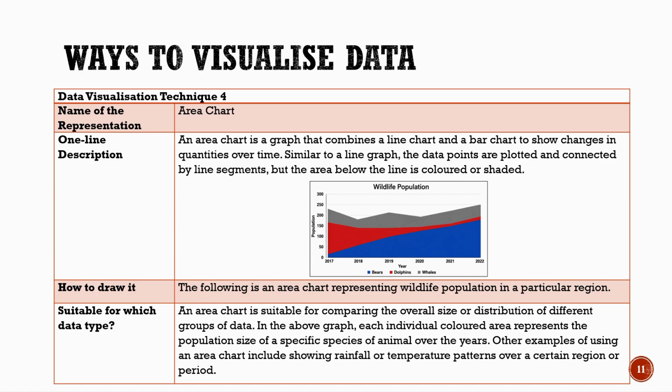Now, how do we draw an area chart? First, we draw the horizontal and vertical axis. Then, we plot the data points for each category. Next, we join the points with lines and fill the area below them with color. An area chart is useful for comparing the overall size or distribution of different groups over time. For example, it can be used to show rainfall, temperature changes, or population growth. So, area charts help us understand trends as well as the contribution of each category over time.